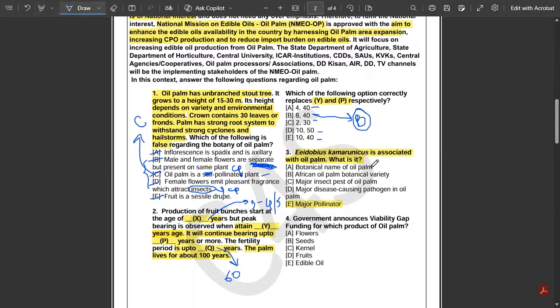Now you need to answer me, what is the botanical name of oil palm? Okay, do answer this question. What is the botanical name of oil palm? Let's move to question number 4 then.